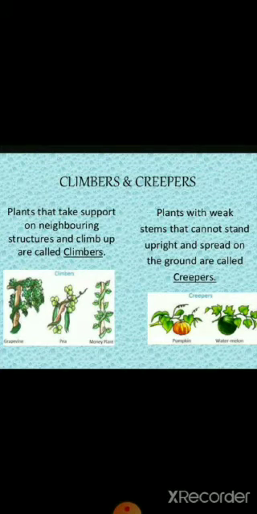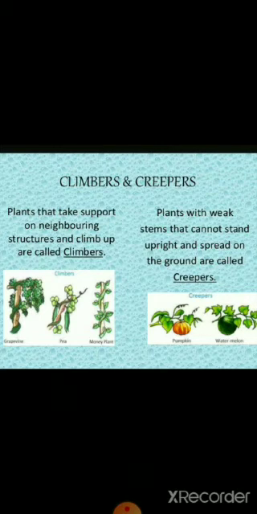The next type of plants are creepers. Plants with weak stems that cannot stand upright and spread on the ground are called creepers. So the creepers grow along the ground. They do not grow upright, they spread on the ground. Such plants are called creepers. Examples are pumpkin, watermelon. These are creepers. Muskmelon is also a creeper.